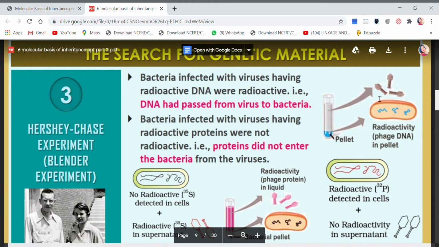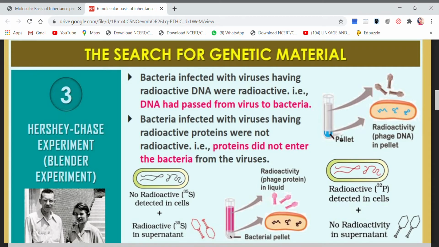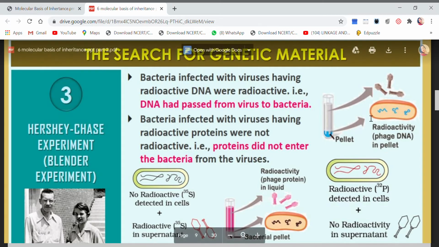There is no DNA present here. And the heavy bacterial cells are at the bottom. When we zoom in under the microscope, this is what we see: the bacterial cell, and the DNA is also radioactive. Now how did they get this radioactive DNA? That means the virus has passed on the radioactive DNA to the bacterial cells.